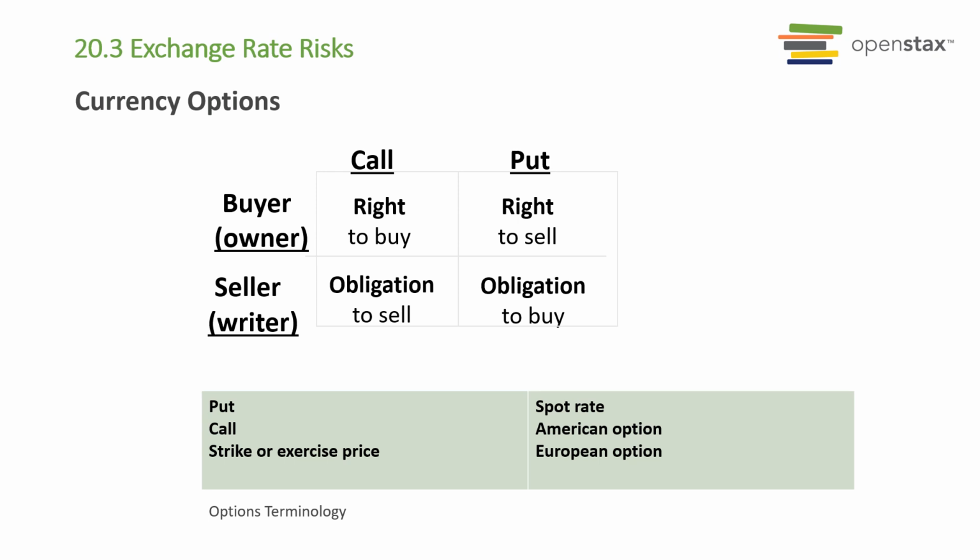American options can be exercised anytime. European options can be exercised only at expiration. Strike or exercise price is the price at which the option becomes valuable, such that it can be exercised. The spot rate is the rate today. Forward rate would be a rate in the future.